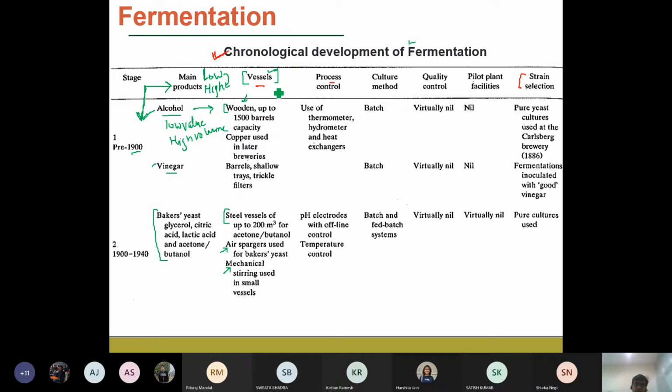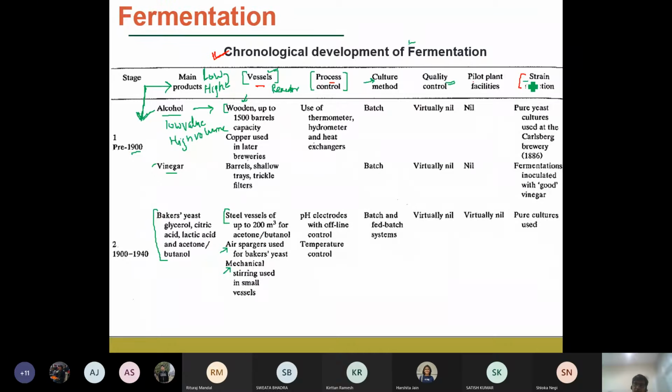And then what is the advancement in terms of the reactor systems, the reactor design, and what process controls are used in the reactor systems. What are the culture methods? Is it batch, fed batch, or the perfusion type of culture, which is basically a continuous culture? And then how do we quality control the product that is produced?